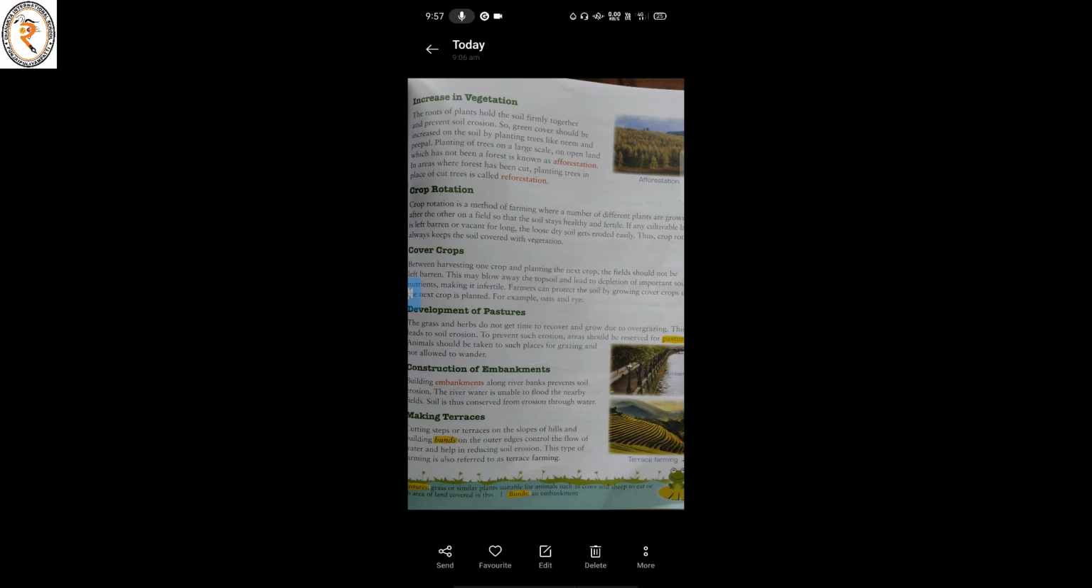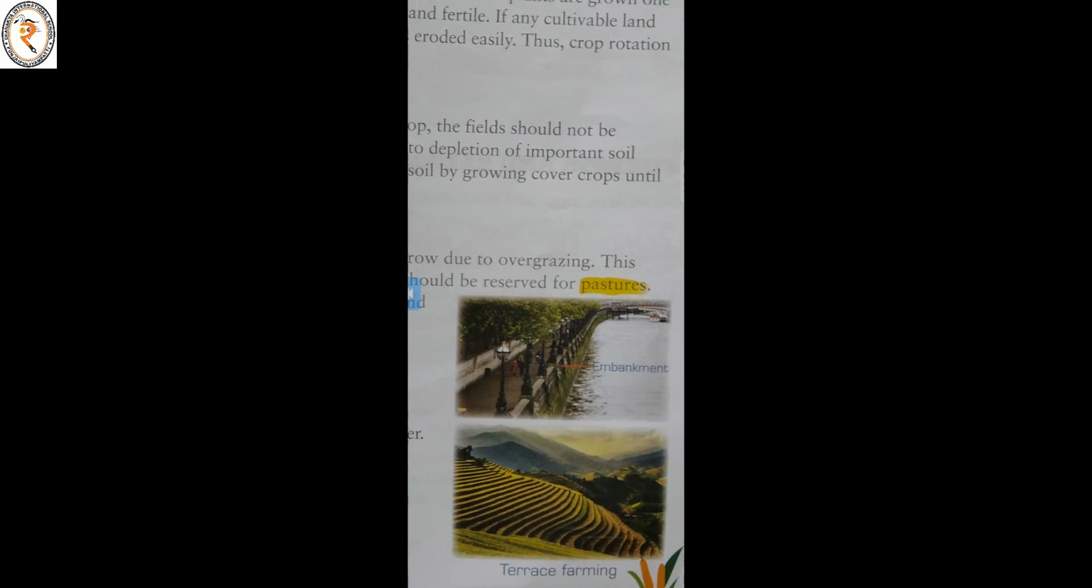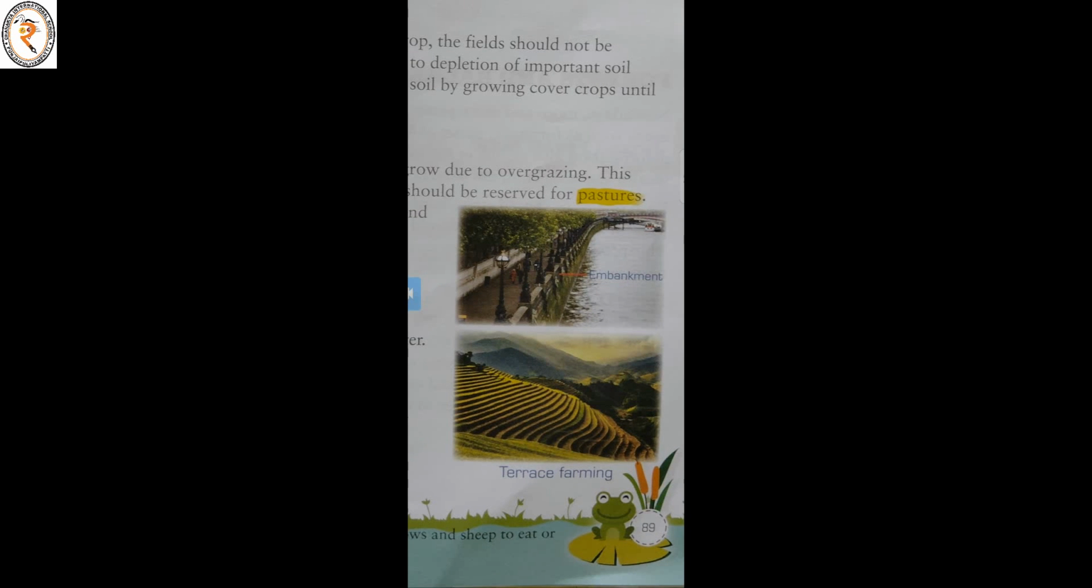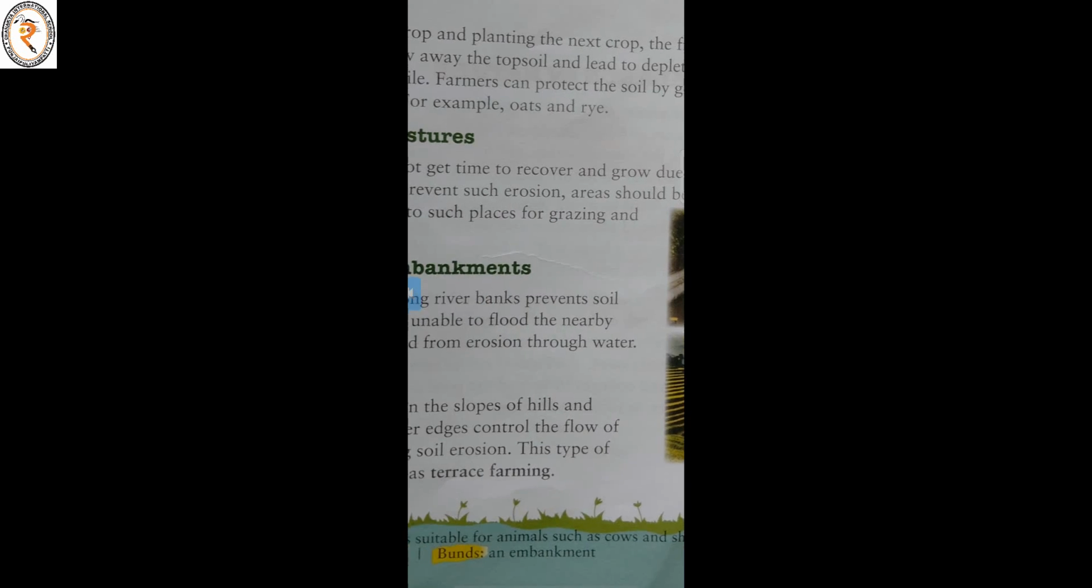Construction of embankments. What is meant by an embankment? See, this is called an embankment. One water body will be there and the water should not go outside, so they build a wall to stop the water flowing. That is called an embankment. Building embankments along river banks prevents soil erosion. The river water is unable to flood the nearby fields. Soil is thus conserved from erosion by water.